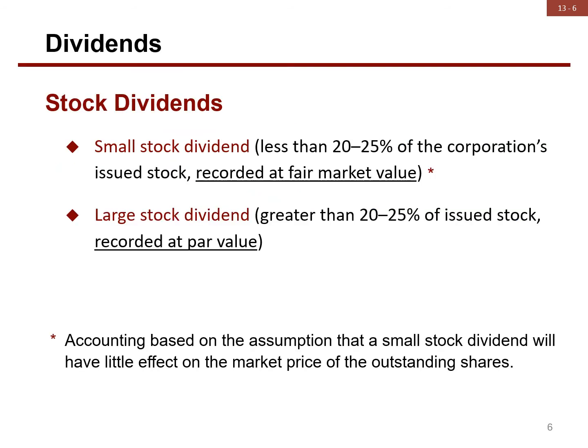A small stock dividend, less than 20 to 25% of the corporation's issued stock, is recorded at fair market value. This is based on the assumption that a small stock dividend will have little effect on the market price of the outstanding shares. A large stock dividend, greater than 20 to 25% of the corporation's issued stock, is recorded at par value. It is assumed that flooding the market with all these shares will affect the market price. So these shares should not be recorded at current fair market value.